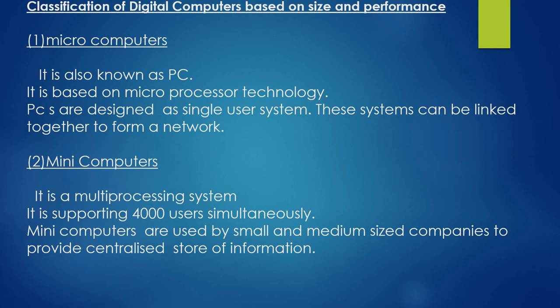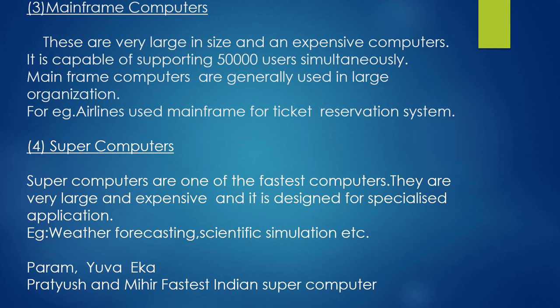Then the second one, mini computers. A mini computer is a multi-processing system or a multi-user system supporting 4,000 users simultaneously. These mini computers are used by small companies, and it provides a centralized store of information. For storing centralized information, small companies use these mini computers. That's why it is a multi-user and multi-processing system.